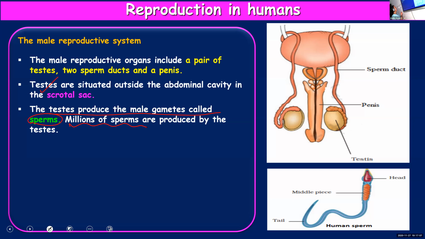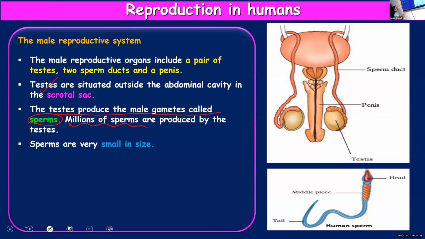So once again, the male reproductive organs include a pair of testes, a pair of sperm ducts and a penis, and testes are located outside the abdominal cavity in the scrotal sac. And why are they placed inside the scrotal sac? Because there the temperature is lower than that of the body temperature. Such a low temperature is necessary for the production of sperms. And testis produces millions of sperms.